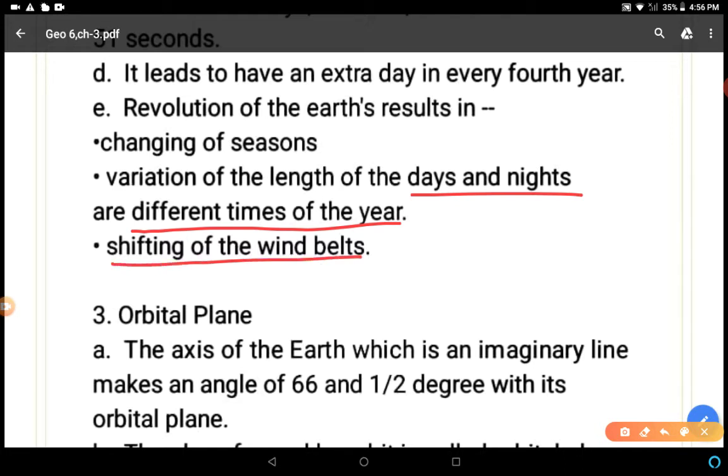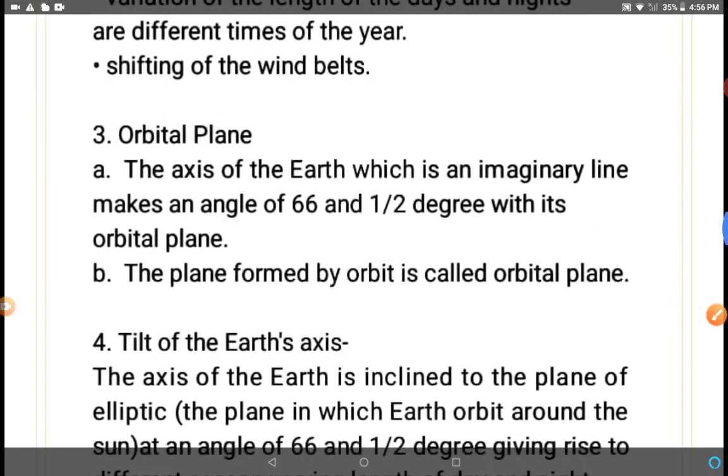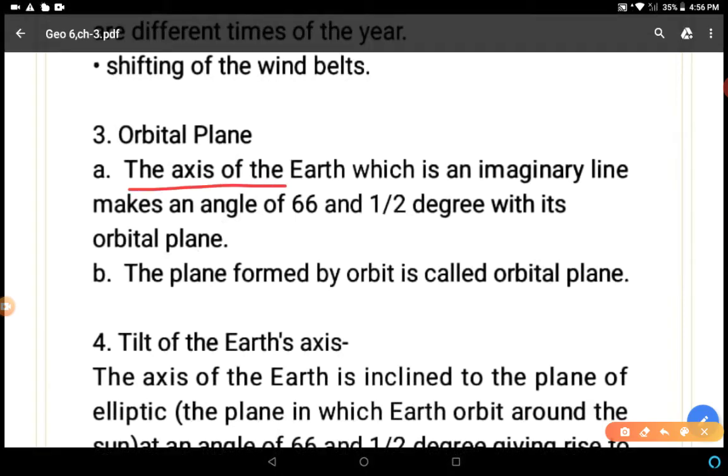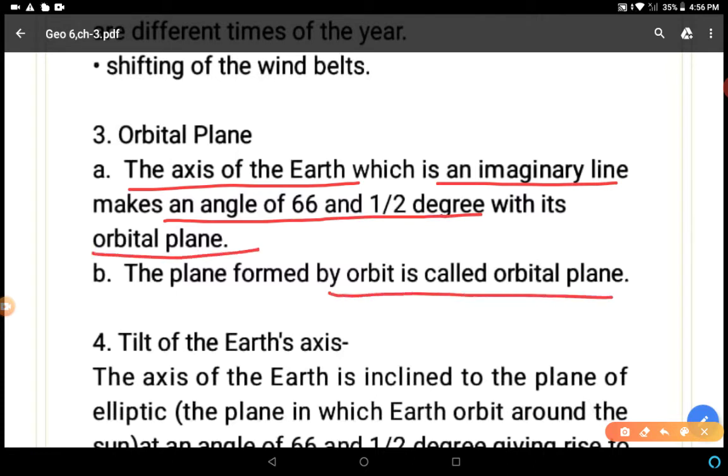Shifting of the wind belts. Clear? Wind belts change their location due to revolution. Orbital plane. What is the orbital plane? The axis of the earth, which is an imaginary line, makes an angle of 66.5 degrees with its orbital plane. The plane formed by the orbit is called the orbital plane.